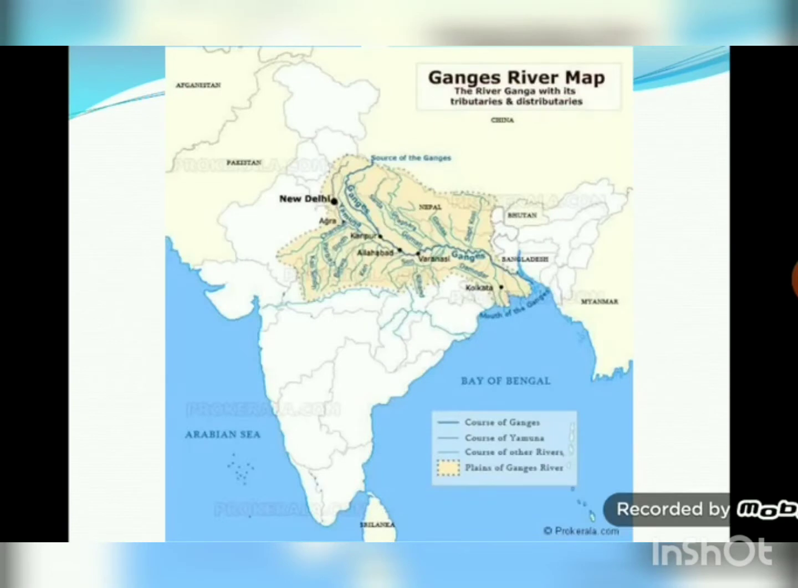Moving on, this is a map of Ganga river and its basin. The various places are also shown here. So this is the first part of our video. We'll continue in the second part.